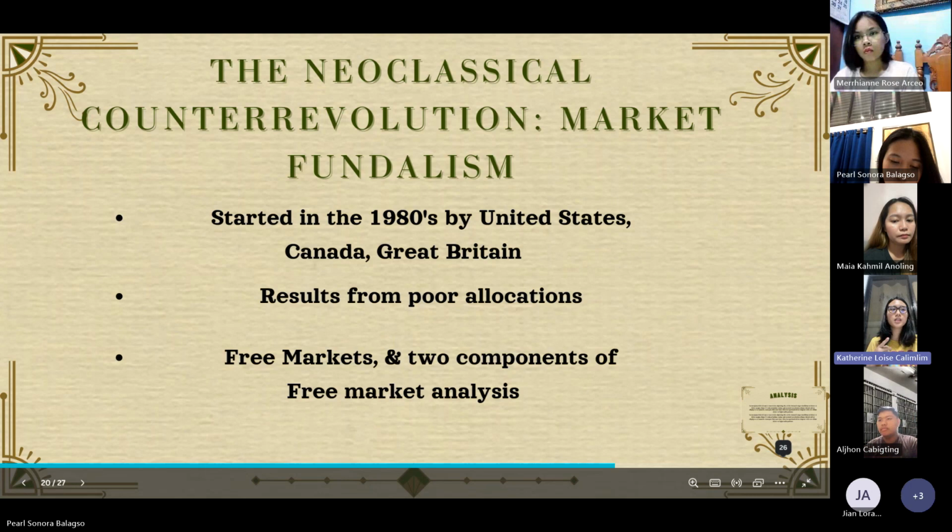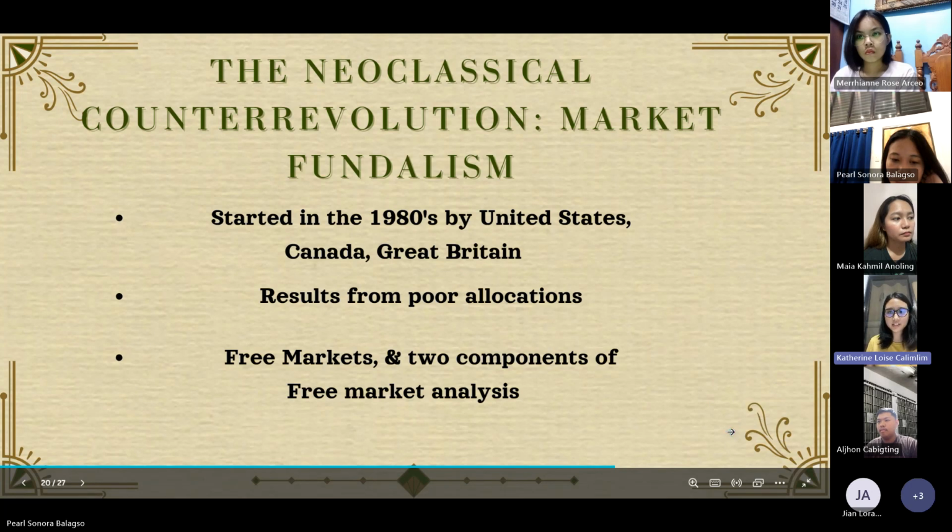And ang silbi nito is para, dahil nag-evolve ang freer markets ng mga tao, pinatupad nila ito so they can manage it. And from this results poor allocation, dahil dito sa neoclassical counter-revolution na nagaganap, mas nagiging poor allocation dahil mas unfair yung prices, like binibenta nila ito sa incorrect prices.